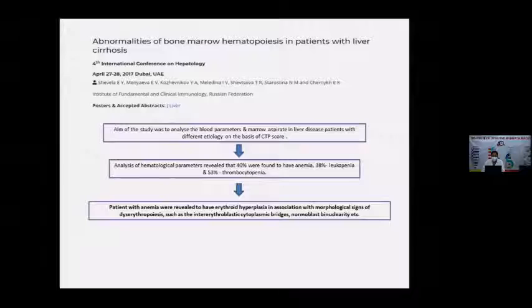Bone marrow examinations revealed that the anemic patients had erythroid hyperplasia in association with morphological signs of dyserythropoiesis, such as intererythroblastic cytoplasmic bridges and normoblast binuclearity.